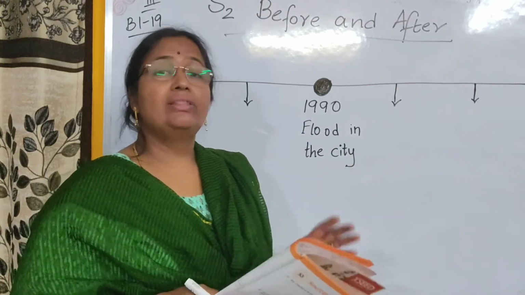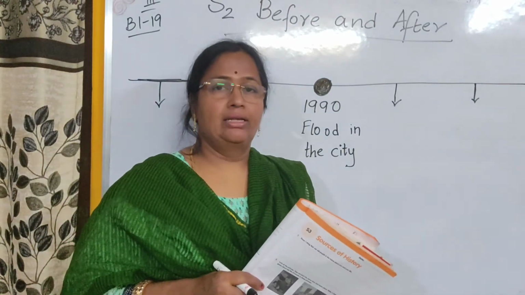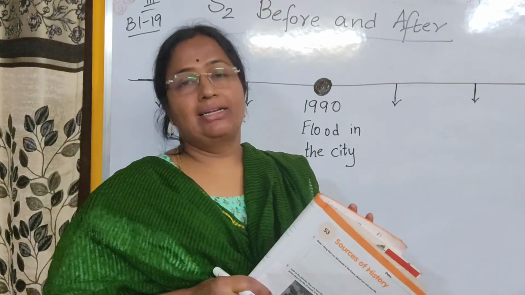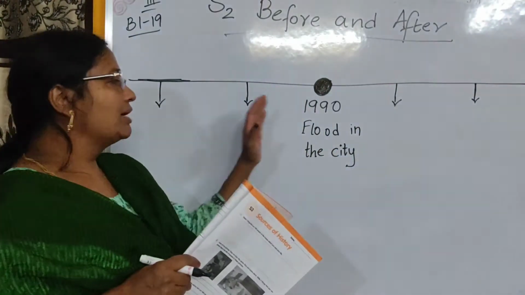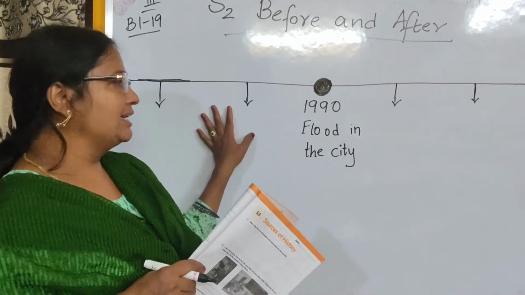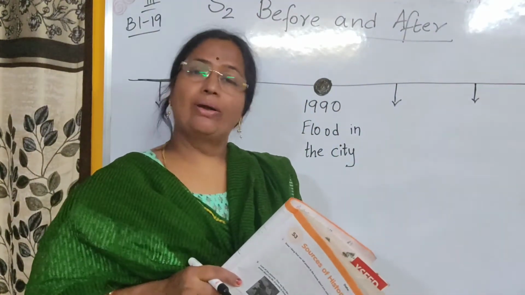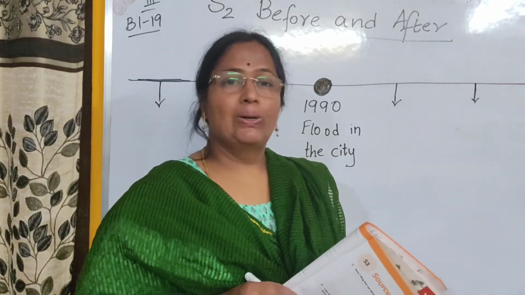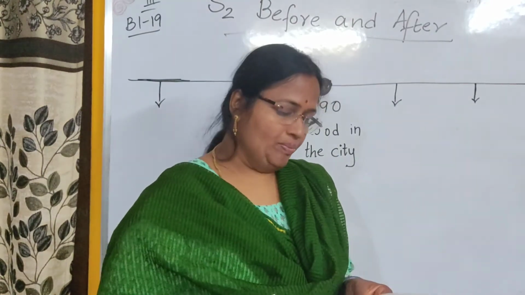The information they gave in the 5 sentences: hospitals were built, houses were built. We are going to arrange what happened before the floods, we'll write here. What happened after the floods, we'll write here. Depending upon the years they mentioned, we have to count years, to see which will come first or which will come last. We'll do that now.